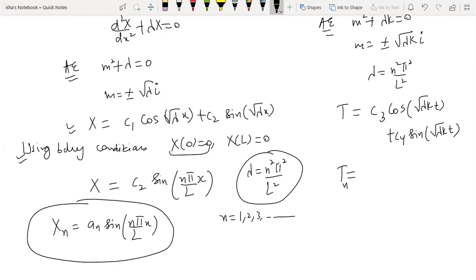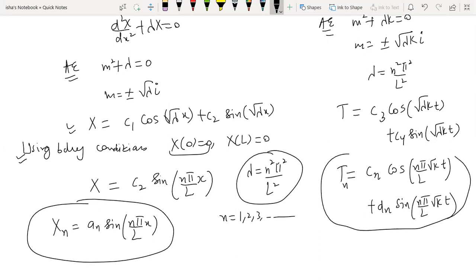Putting this value of lambda, n square pi square by L square, here, I will get some constants. So you can call it Cn cos n pi by L square root k into t plus Dn sine n pi by L square root k into t.